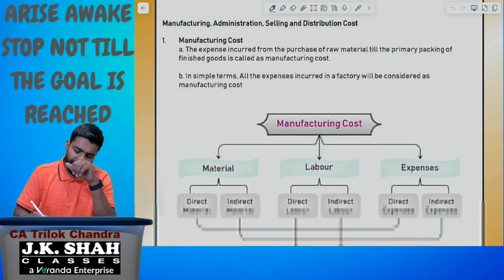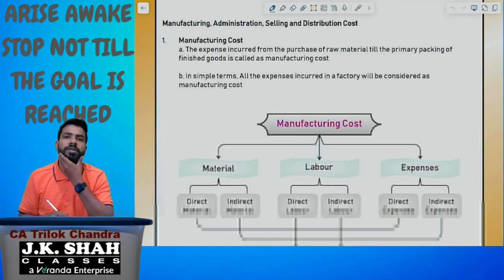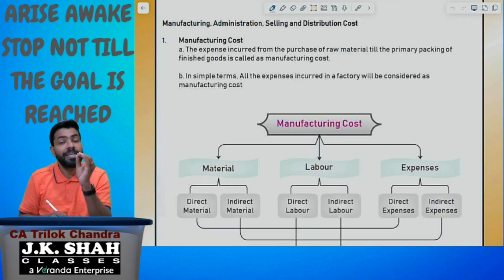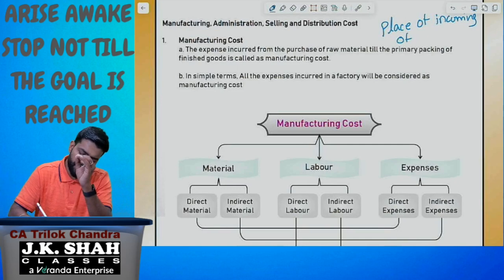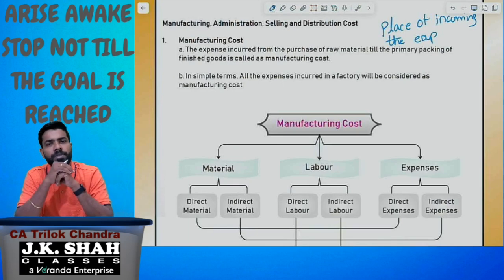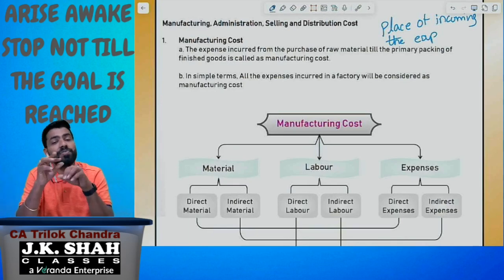Manufacturing, administration, selling and distribution. This classification depends upon the place of incurring the expenditure. Where we are incurring the expenditure, that is very important.